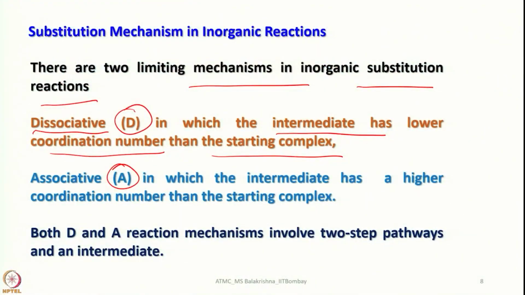So, that means both D and A reaction mechanisms involve two-step pathways and an intermediate. In case of dissociative, the slow step is elimination of the leaving group to form the intermediate having coordination number 5. In case of associative mechanism, the slow step is addition of the entering ligand to expand the coordination number from 6 to 7, having pentagonal bipyramidal geometry, preferably the more symmetric one.